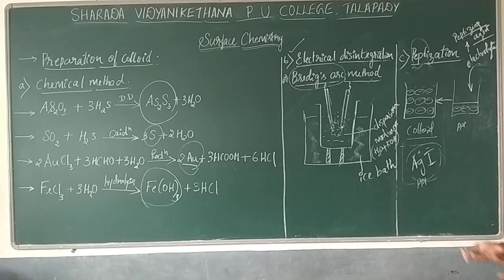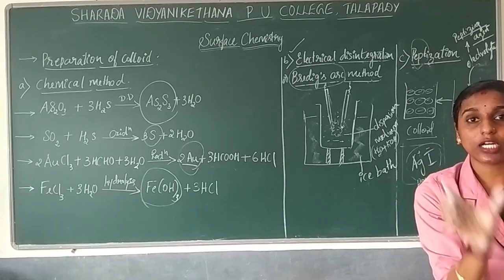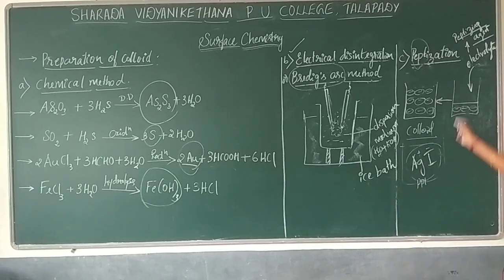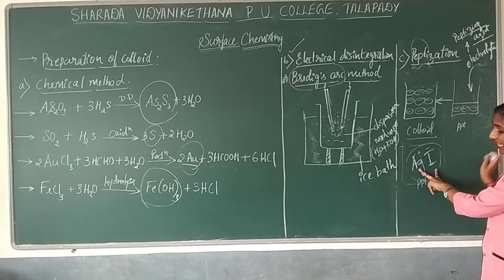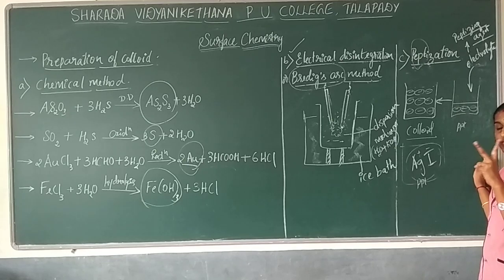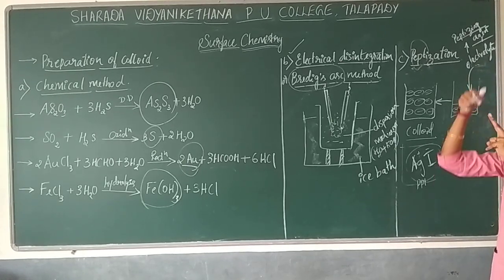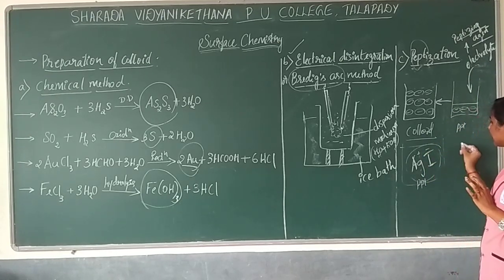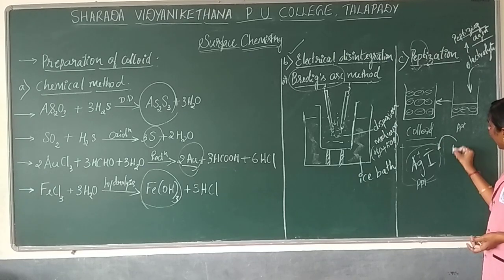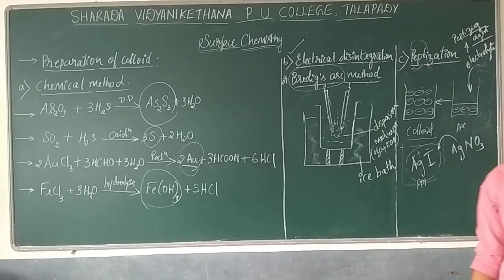How can it be done? As I said, I am supposed to add an electrolyte. Remember, when you add the electrolyte, it should have a common ion. In a precipitate, two ions are present, and whatever electrolyte you use should have at least one of those ions in common. So I can add, as an electrolyte, silver nitrate, AgNO3.